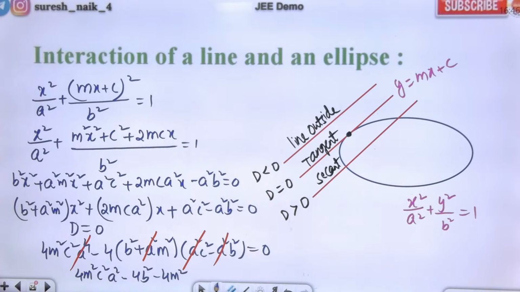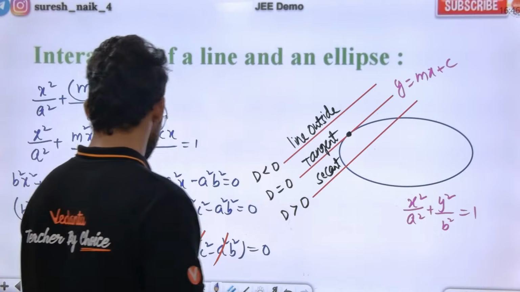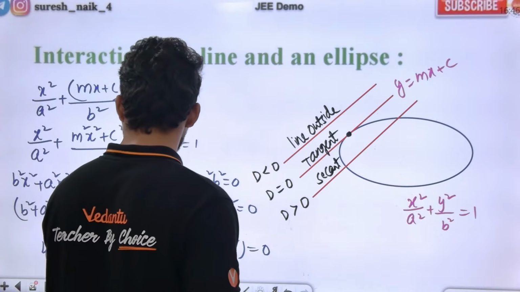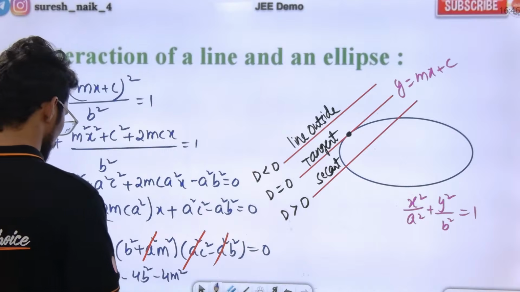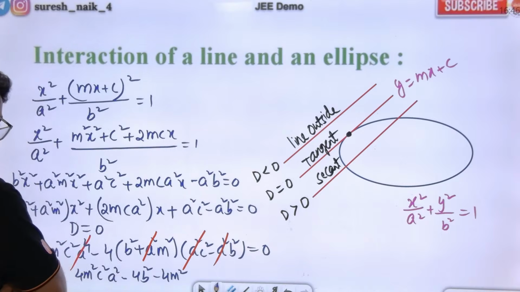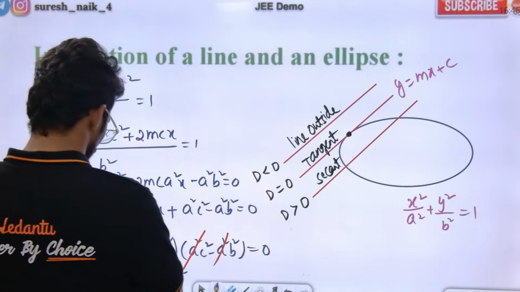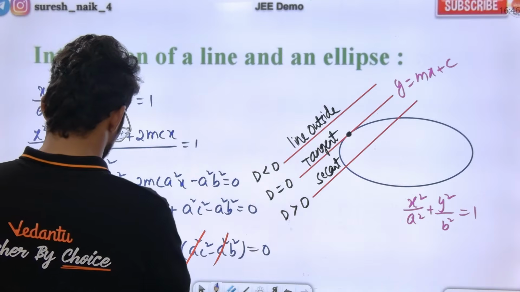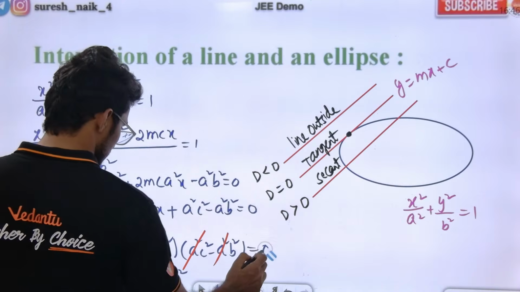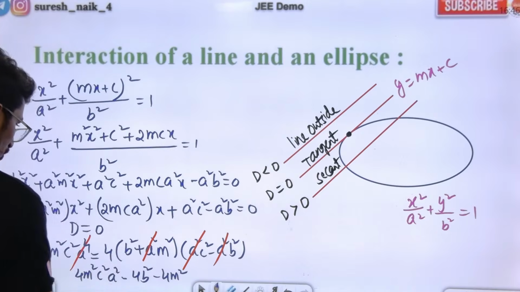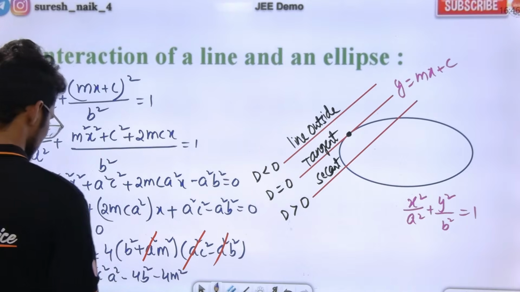This is in the product actually, right? B² − 4AC is equal to 0. So I am taking a² common and cancelling it, which means this is equal to 0.